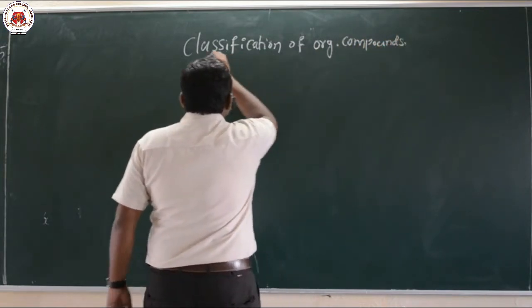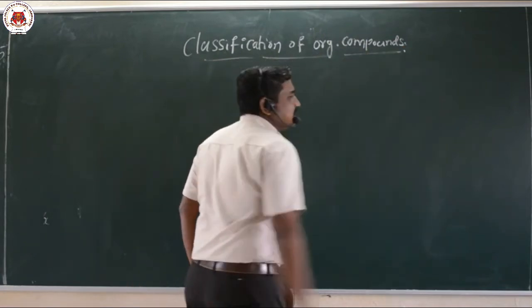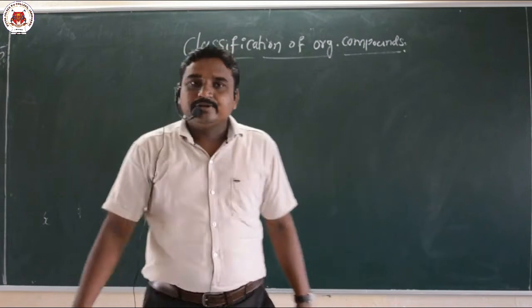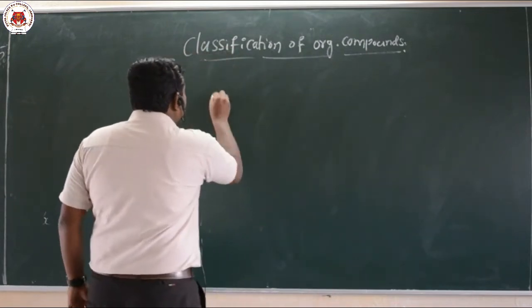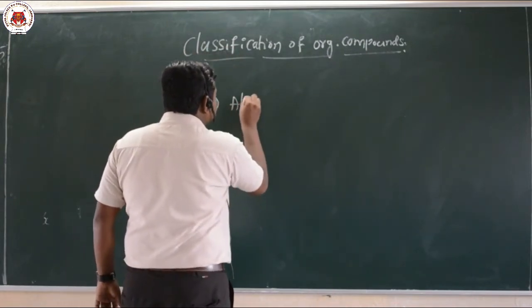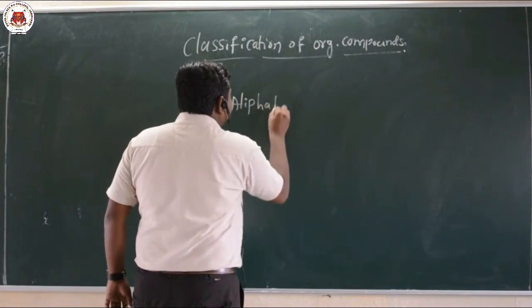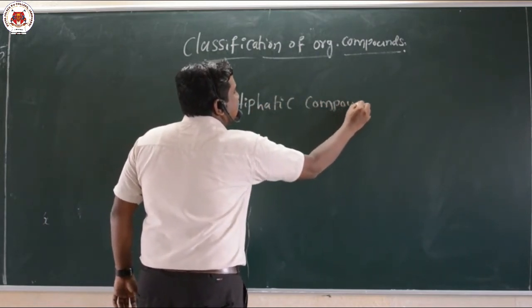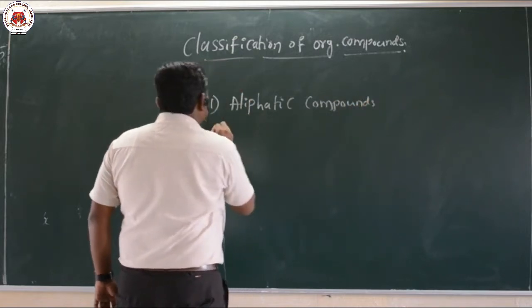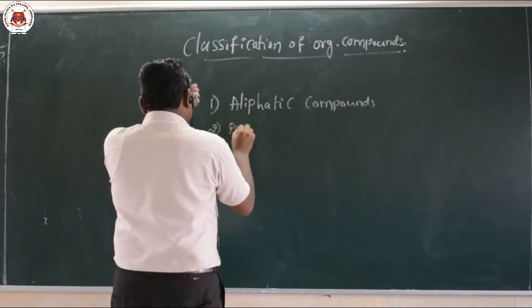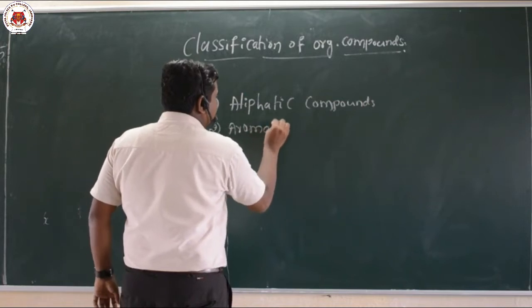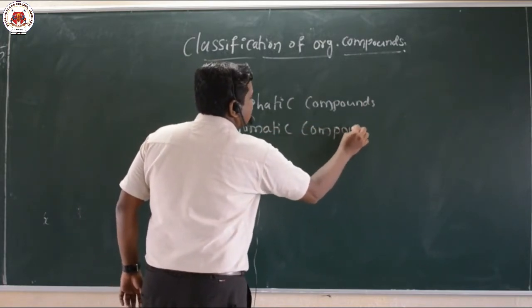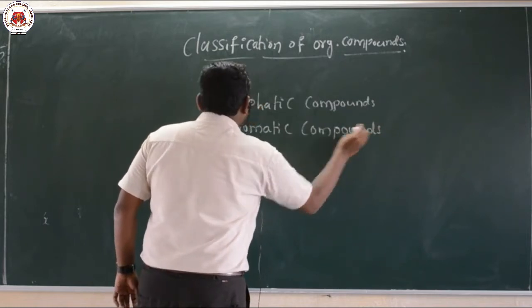So here the organic compounds are classified mainly into aliphatic compounds, and the second one aromatic compounds.